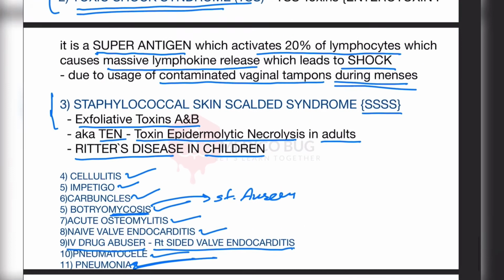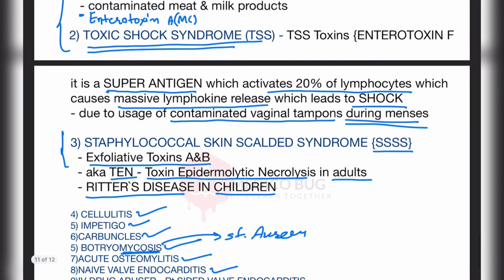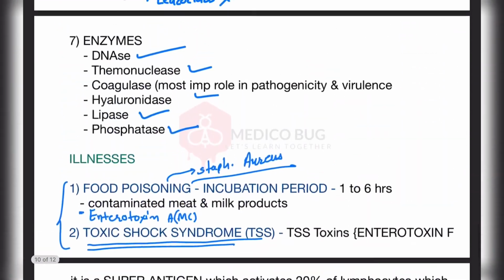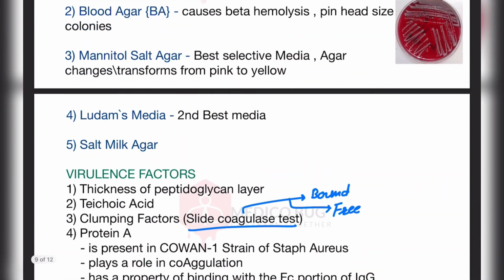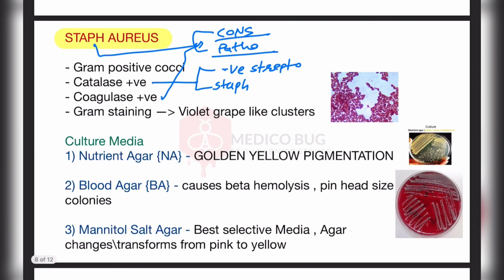So this was about Staph aureus. We have completed all the things like illnesses, virulence factors, and culture media. So this was all about Staph aureus.